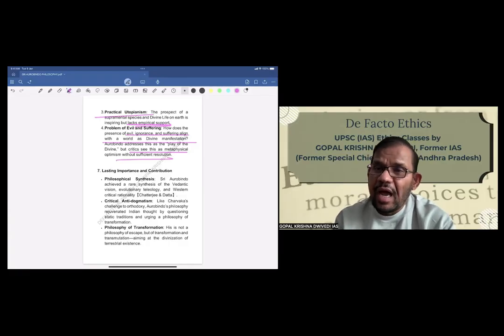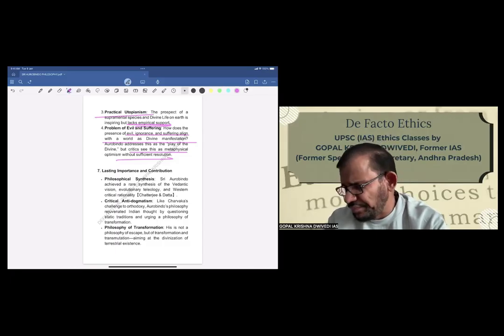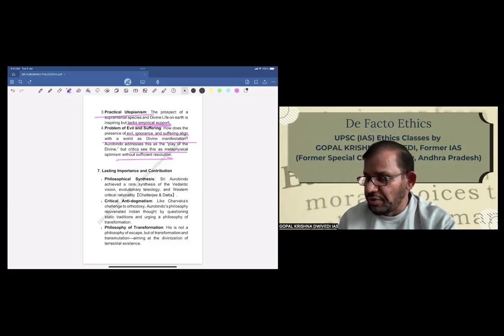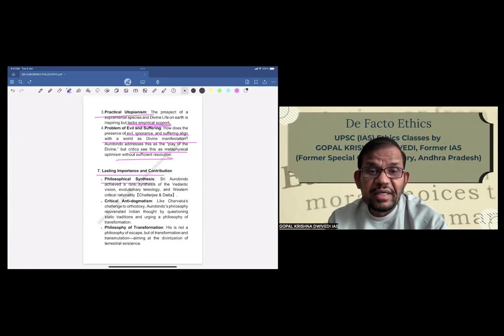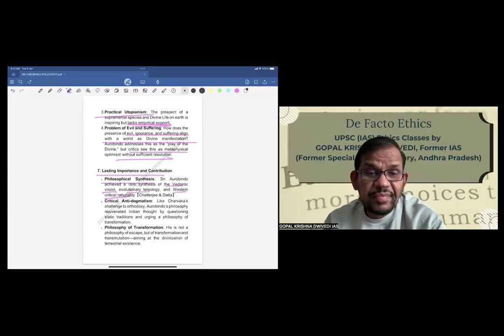But having said all these criticisms, Aurobindo's philosophy has a very important contribution. For example, philosophical synthesis: it achieved a rare synthesis of Vedantic vision, evolutionary teleology, and Western critical rationality. All three are synthesized in Aurobindo's philosophy.